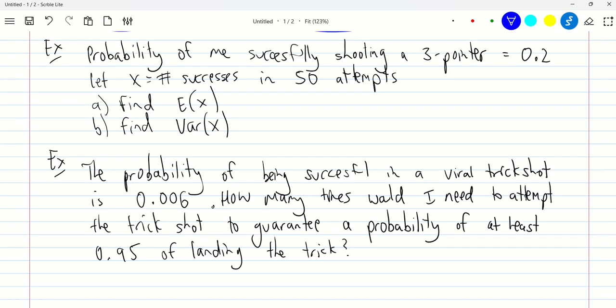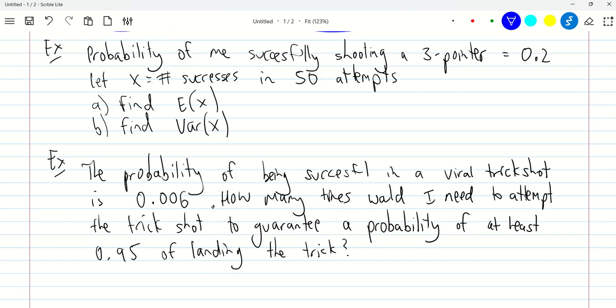So, the probability of me successfully shooting a three-pointer is 0.2. Now, that's rubbish. I don't get a three-pointer in basketball 1/5 of the time. That's just not true. That's an embellishment. It's probably more like 0.02, to be honest. But let's just go with that for today. So, let X equal the number of successes in 50 attempts. So, I'm going to try to shoot a three-pointer 50 times.